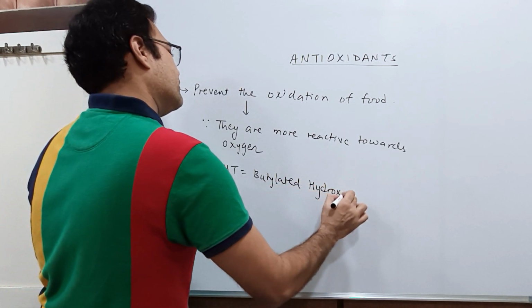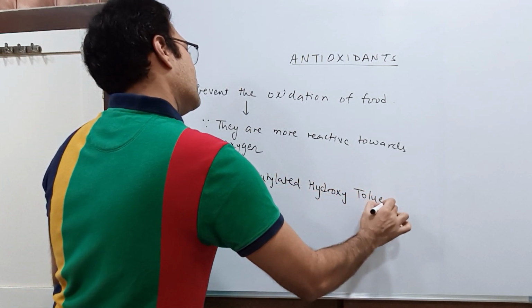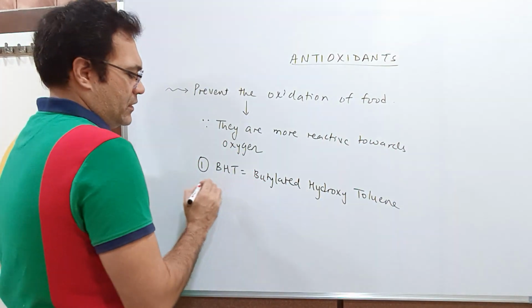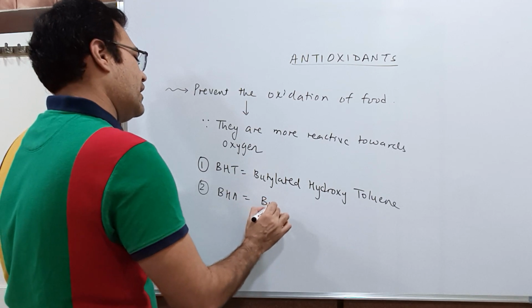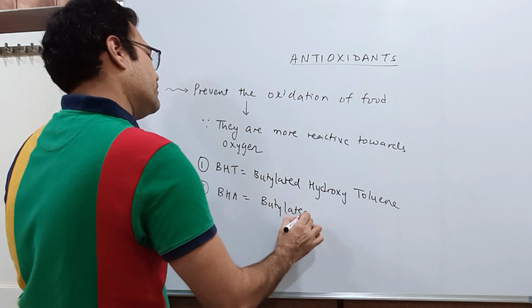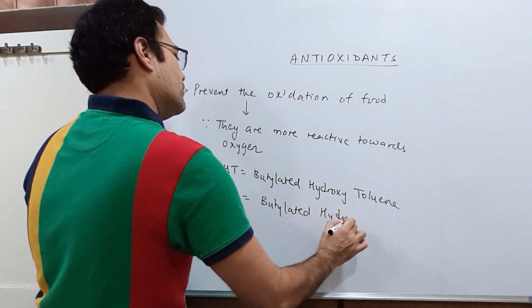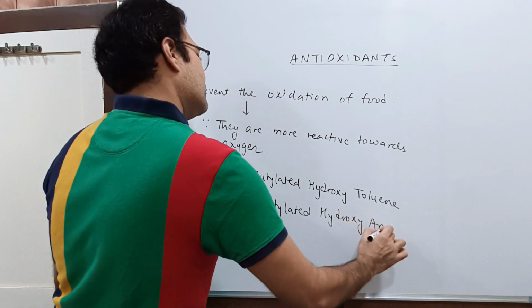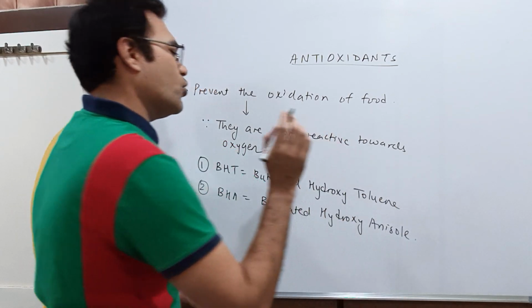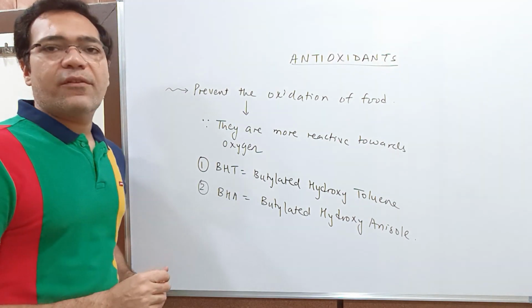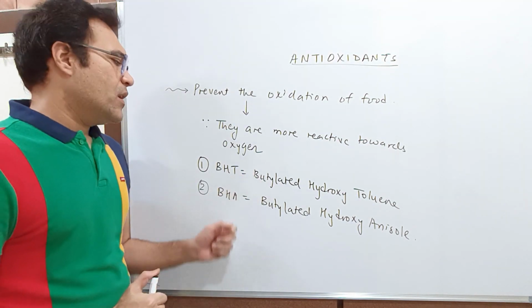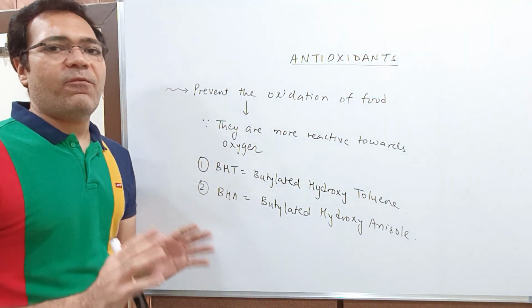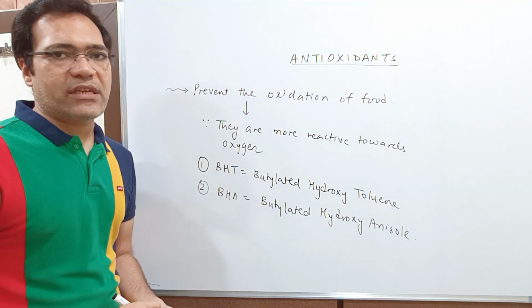Now the examples of antioxidants are BHT, that is butylated hydroxy toluene. Then you have BHA, that is butylated hydroxy anisole. Remember their full forms very nicely. Very important for your exams. This BHT and BHA are widely used antioxidants.